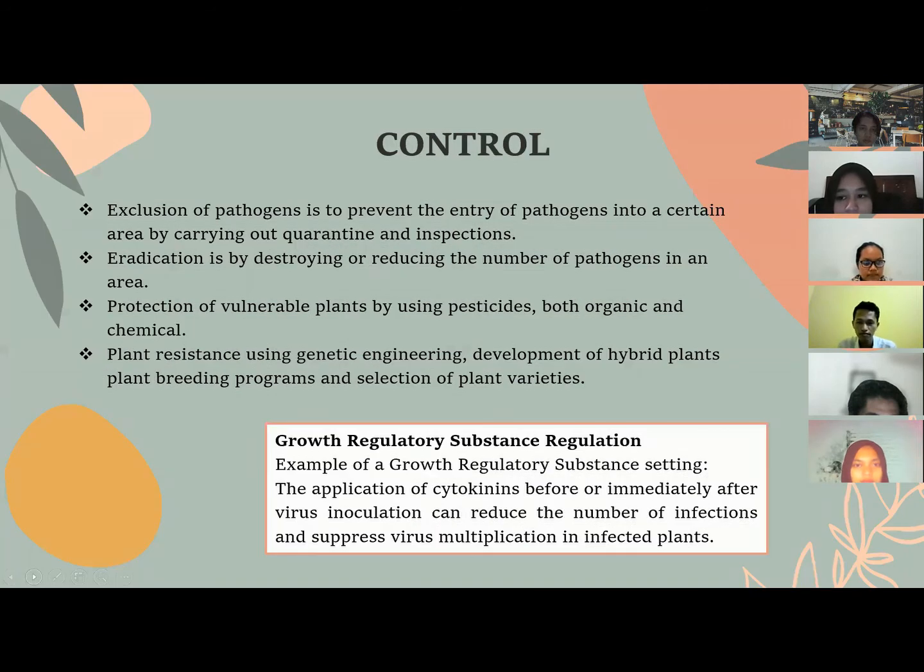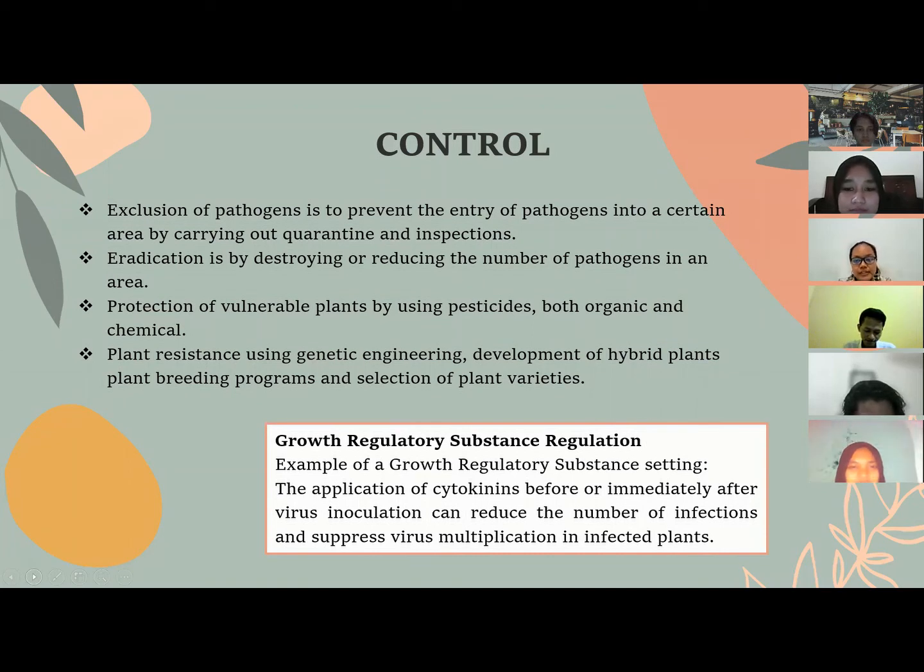Now it's control. Exclusion of pathogen is to prevent the entry of pathogens into a certain area by carrying out quarantine and inspections. And second, eradication is by destroying or reducing the number of pathogens in an area. And third is protection of vulnerable plants by using pesticide, both organic and chemical. And last, plant resistance using genetic engineering, development of hybrid plants, plant breeding programs, and selection of plant varieties.